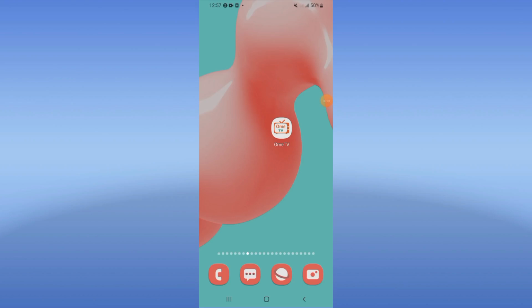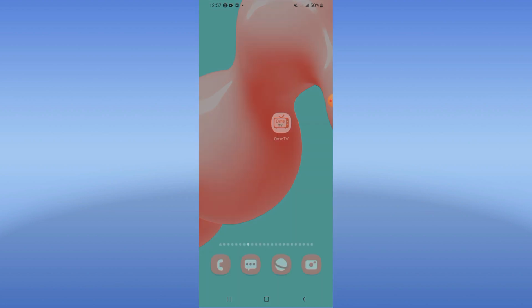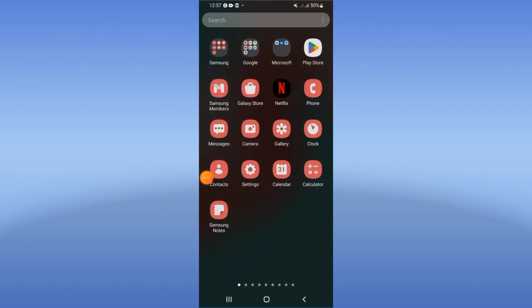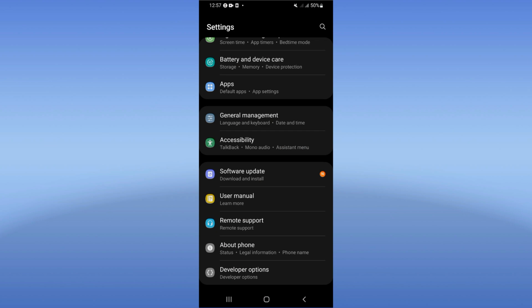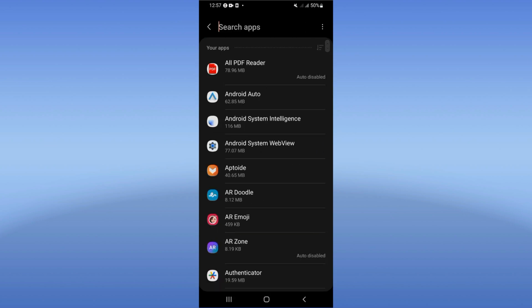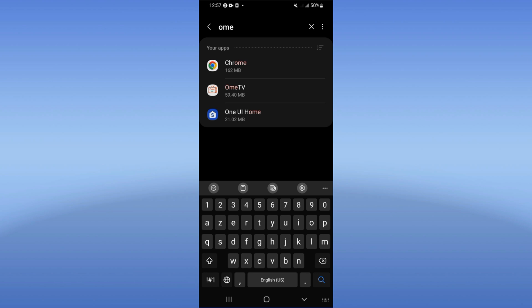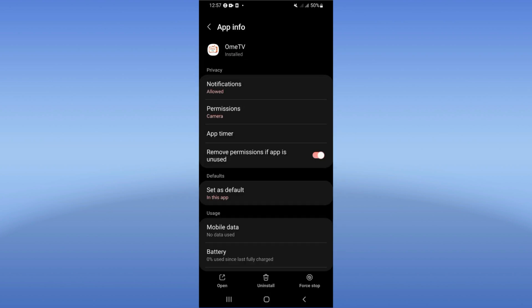How to fix Omi TV sound problem. What's up guys, if you have sound problem on Omi TV, I will show you how to fix it right now. Let's do it. Open your settings of your phone, click on apps option right now and search here for Omi TV and click. So you will find this list of options.